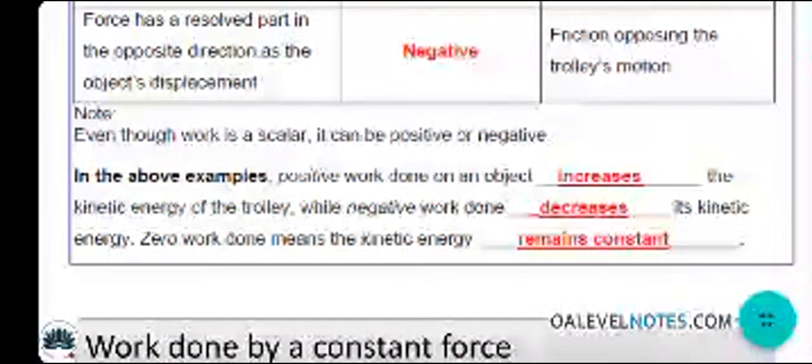So the kinetic energy decreases for the only reason that the work done is negative. Decreased kinetic energy always means negative work, and the work of friction is to stop an object. It means it's an opposing force, so the object will become slower and the work done is negative. Zero work done means kinetic energy remains constant, with no effect.